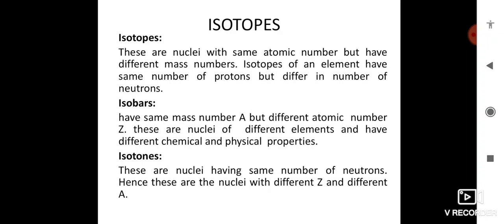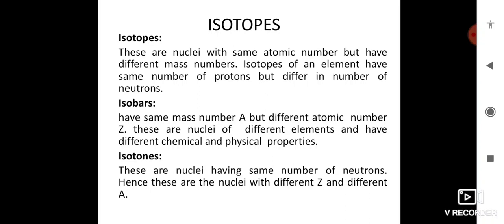And isotones are nuclei having the same number of neutrons. Here the number of neutrons in these nuclei remains constant, like carbon 14, nitrogen 15, oxygen 16. For carbon 14 (6), the atomic number is 6 and the mass number is 14. In this case, the number of neutrons is 14 minus 6, which is 8.